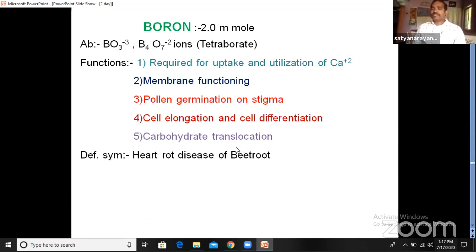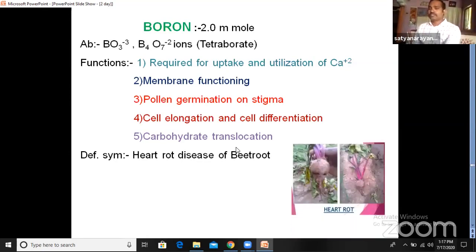Then what are the deficiency symptoms of it? If it is not available in a certain amount, the plant shows certain deficiency symptoms. We have taken the example of beetroot. In beetroot, a disease is formed called heart rot disease. Heart rot means the beetroot is completely damaged, and if you cut the beetroot, you can find a heart-shaped discoloration. The structure becomes heart-shaped. That is called heart rot disease.